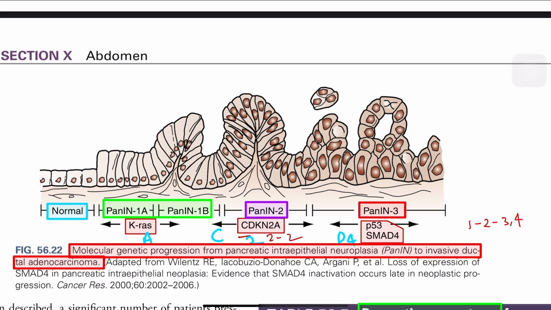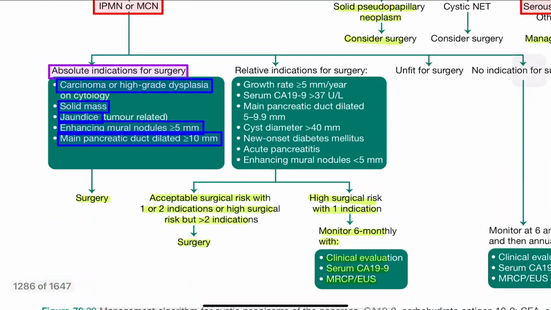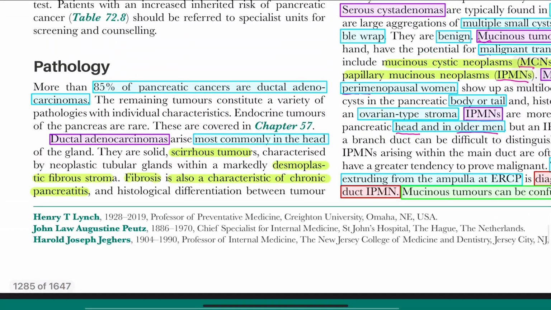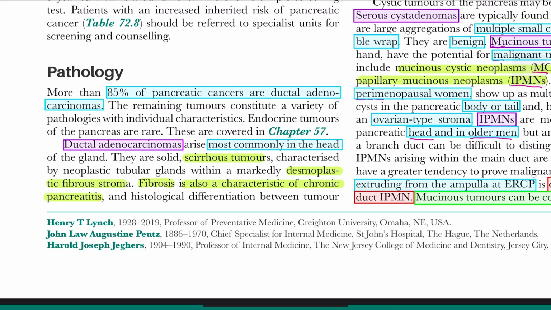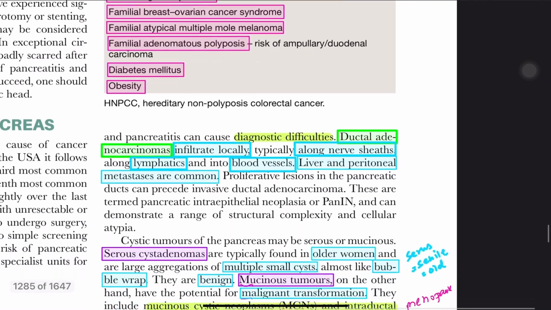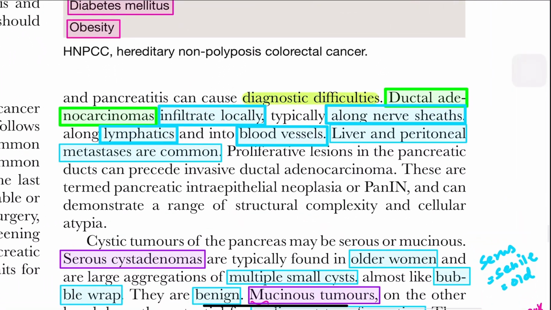Let's see any extra lines given in Bailey. I will add one. 85% of pancreatic cancer is ductal adenocarcinoma, most commonly seen in the head. Ductal adenocarcinoma infiltrates locally along the nerve sheath, lymphatics and blood vessels, and liver and peritoneal metastases are common.